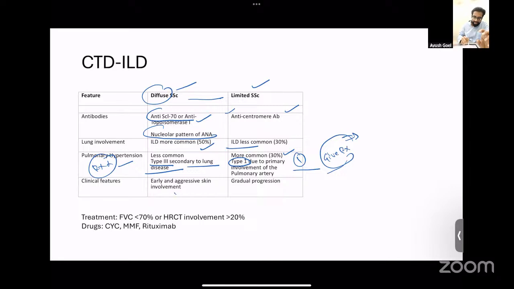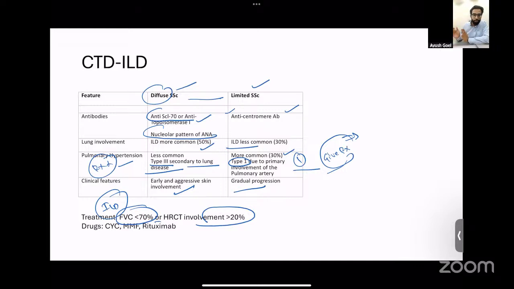Then in diffuse SSc, you will have early and aggressive involvement, whereas in limited, there will be a gradual progression. Coming to the treatment of ILD in systemic sclerosis, the treatment indications are either a low lung function or an extensive involvement on CT. So if the involvement is more than 20% or the FVC value is less than 70, either of them is met, then the patient requires treatment.